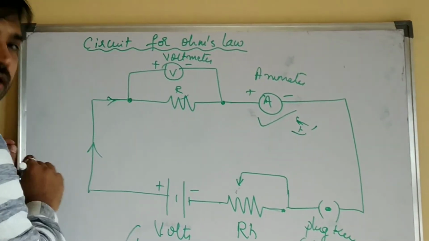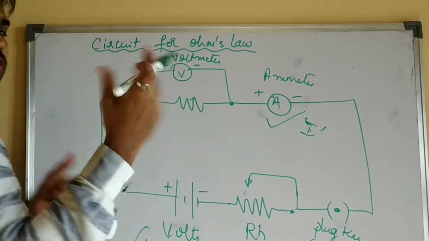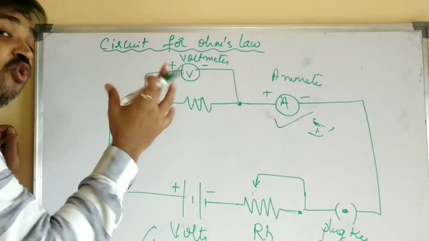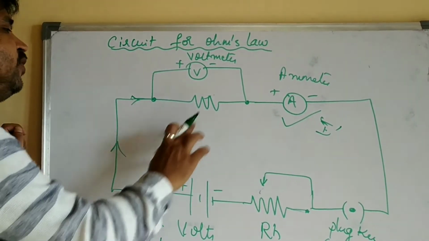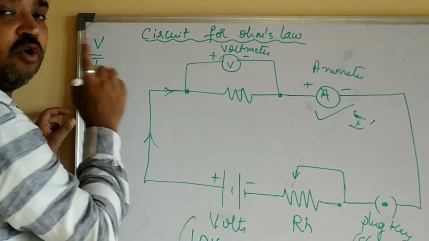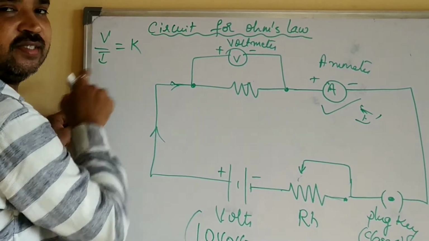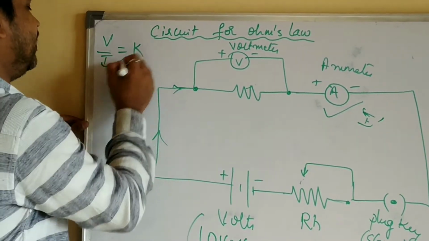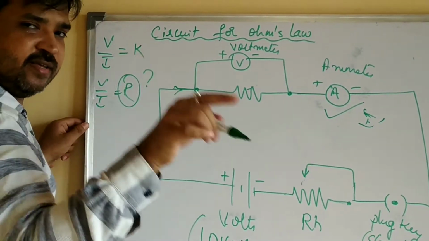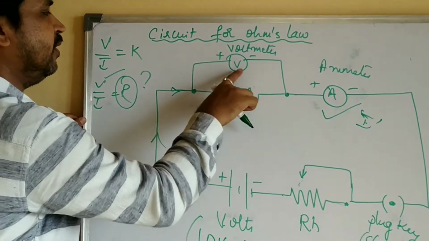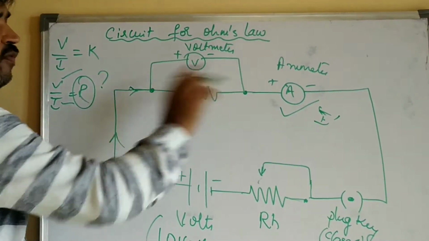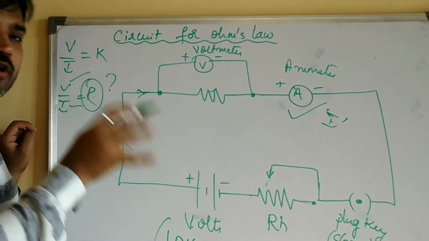Now, R is unknown. We don't know the value of the resistor. Okay, we know that this is a resistor, but think that we don't know its value. Now that value we have to find out. Why? Because according to Ohm's law, V by I is equal to a constant. Constant means the value should not change, right? V by I is equal to what? R. This R we don't know. But we can easily find the value of V from the voltmeter and the value of I using the ammeter. Take those two values and find out the value of R.